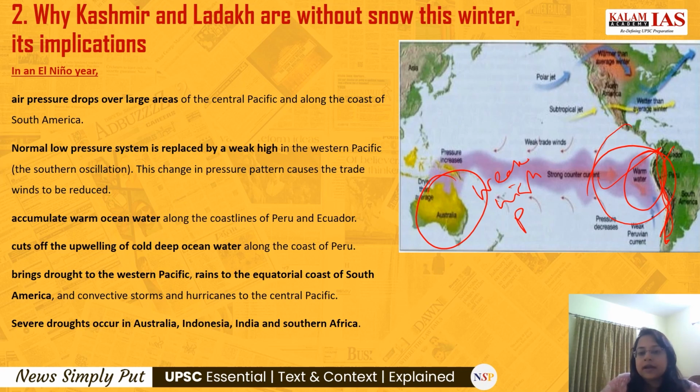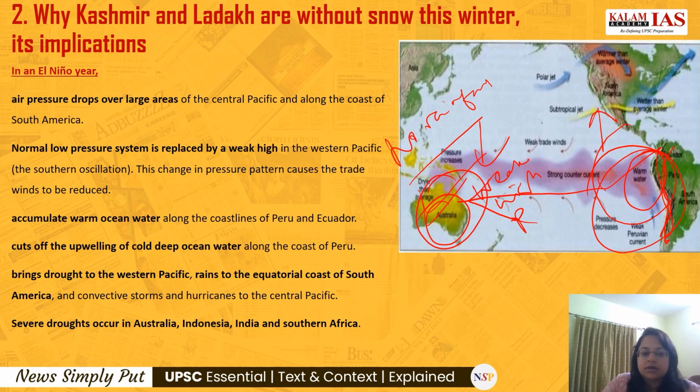And what about the rainfall? In the normal year, because of the warm ocean currents traveling here and the low pressure here, there were a lot of thunderstorms. But in the El Nino year, because of no rainfall, there will be drought in the Western Pacific, this area, and there will be a lot of rains over here. Here the rains will increase, here the rains will decrease. So in case of India, there will be severe droughts, along with Australia, South Africa and Indonesia.